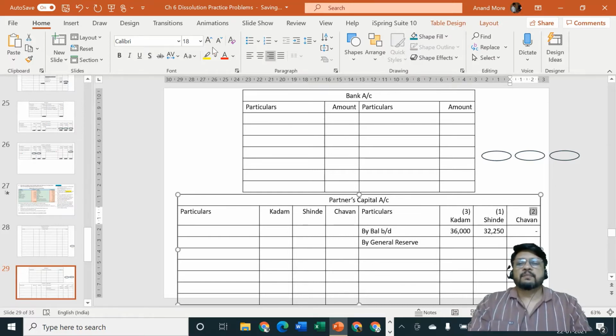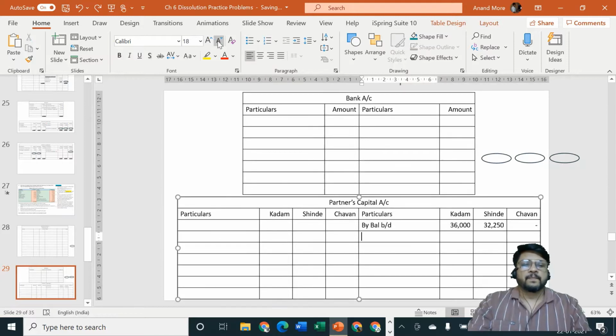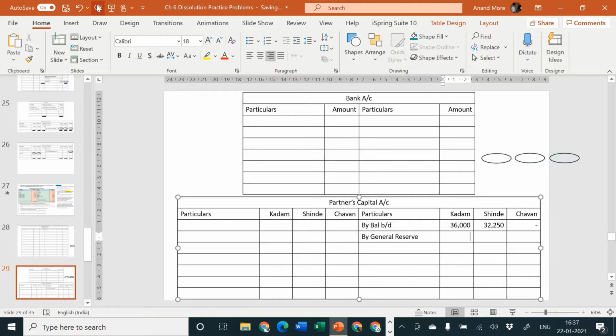3:1:2. Just a moment. Oh, that's not possible. By general reserve. Let me disappear from the screen so you can see that particular thing.